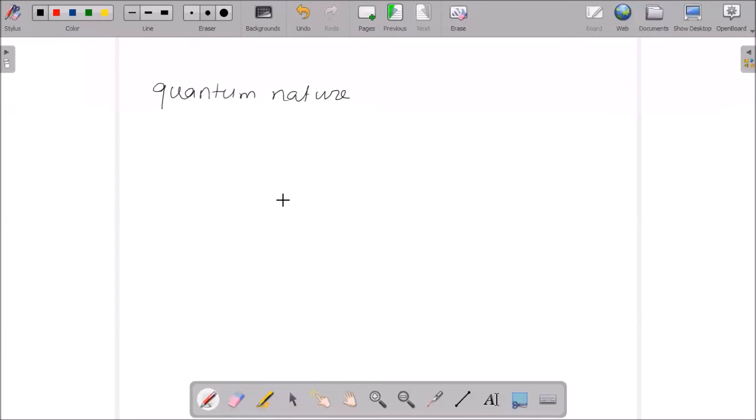The photons of a light beam have a characteristic energy, and that will always be proportional to the frequency of light.